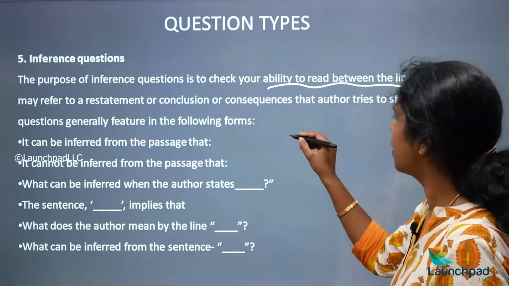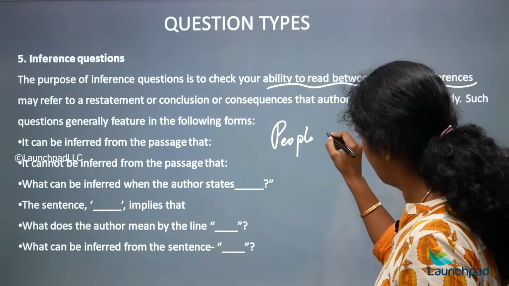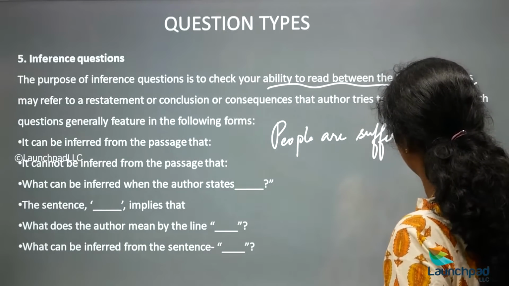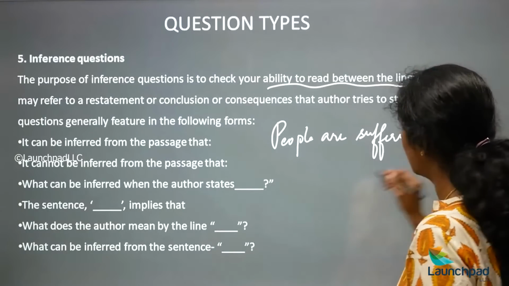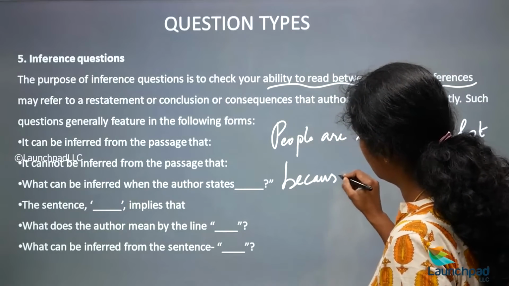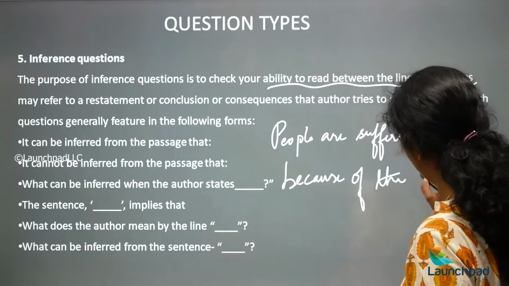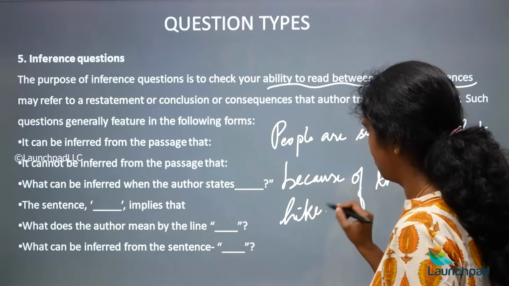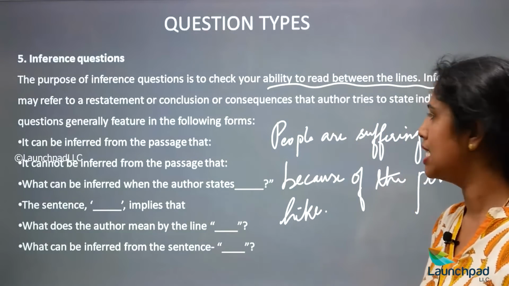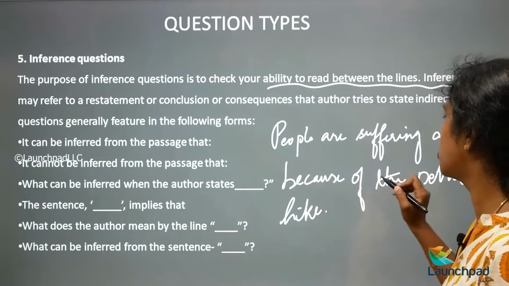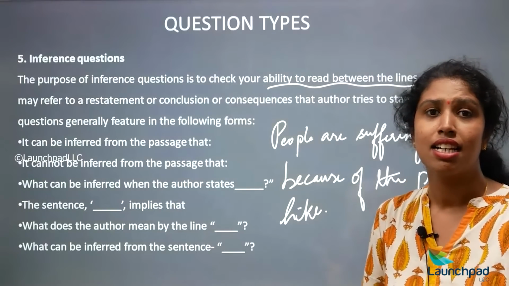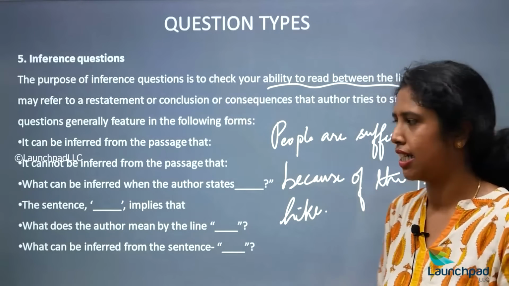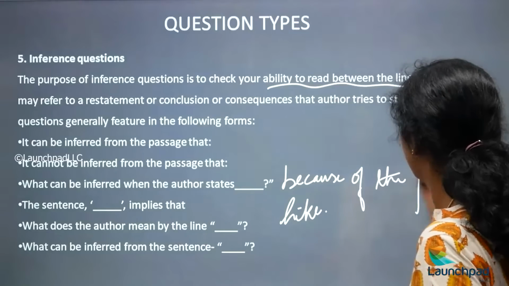So for example, okay, people are suffering a lot because of the petrol hike, okay. So here, yes, people are suffering a lot because of the petrol hike, yes. So this is conveyed in a direct tone. He is addressing the petrol hike directly, in case if the author is telling, right.